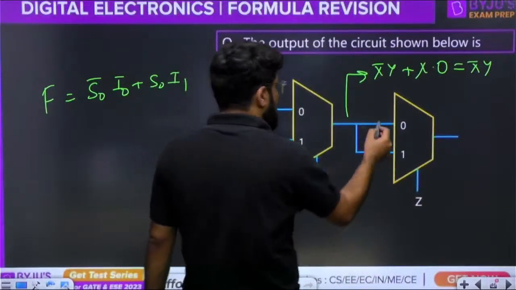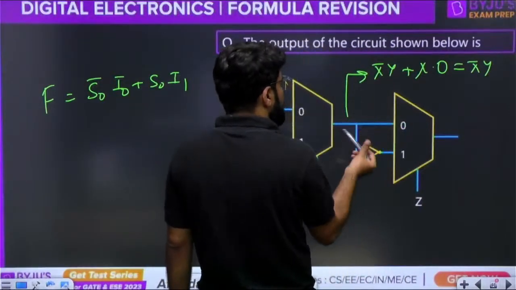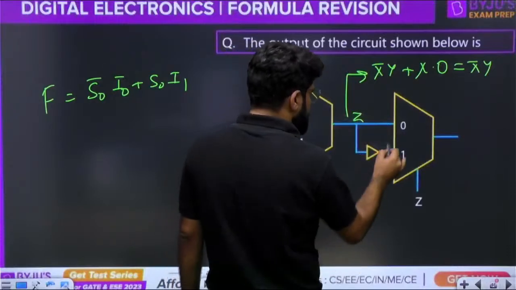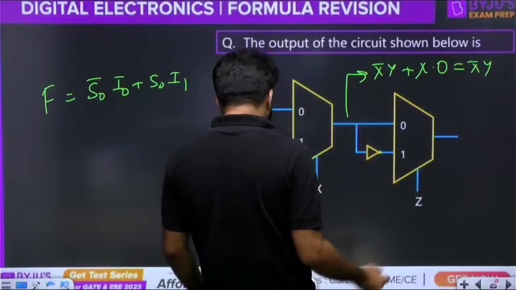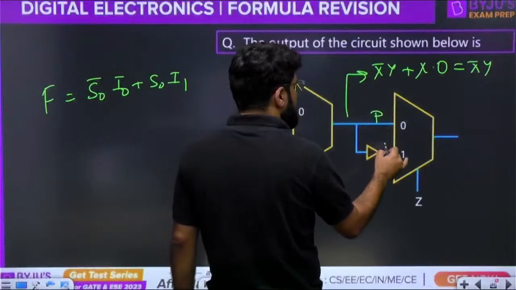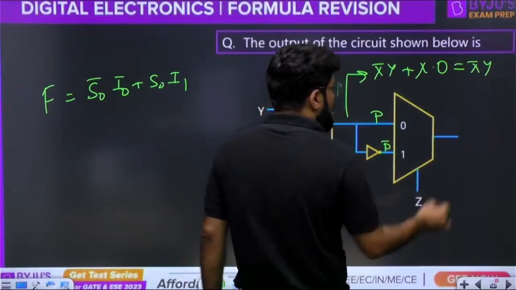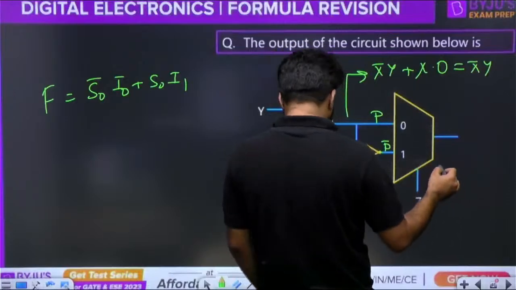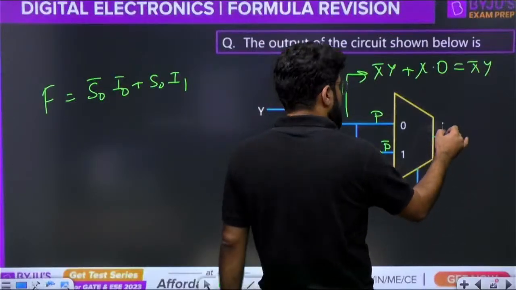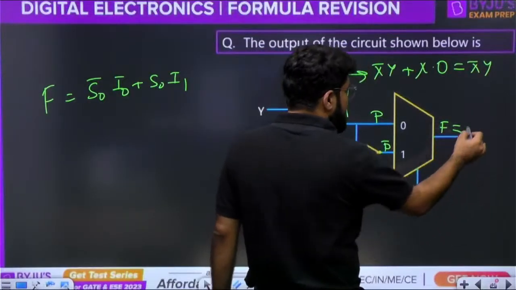Okay. So what comes here? Let's suppose this is some variable Z. Actually, Z is already written here. I'm sorry. Okay, let's say this is some variable P. So this will be P bar. So what is Z now? What is the output? Suppose the output is F. So select line 0, Z bar.